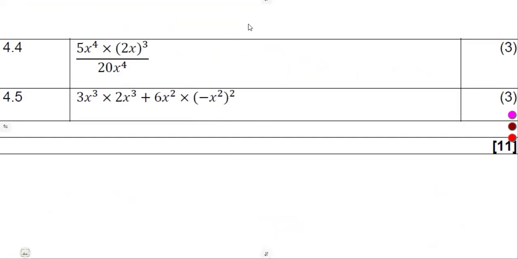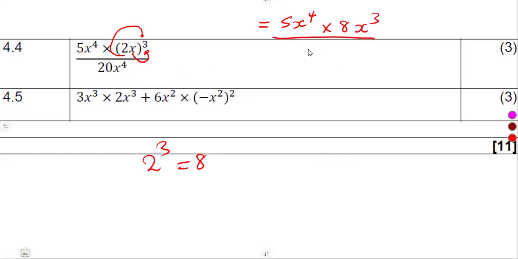Remember your laws of exponents. So if we are to consider 5x to the exponent of 4, if you are someone, you can even cancel, because this one and this one are the same. You can even cancel that if you want. Then you just simplify the remaining part, or you can simplify the numerator on its own. 5x to the exponent of 4. Remember this condition, 2 is raised to the exponent of 3. So that is going to give us 8. X is also raised to the exponent of 3. Everything over the denominator, 20x to the exponent of 4.